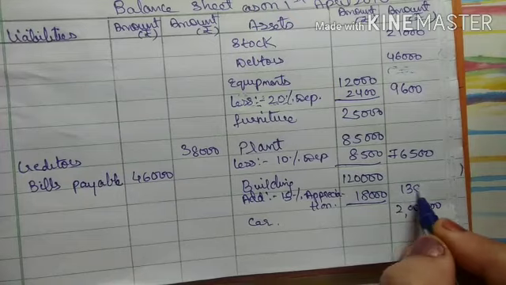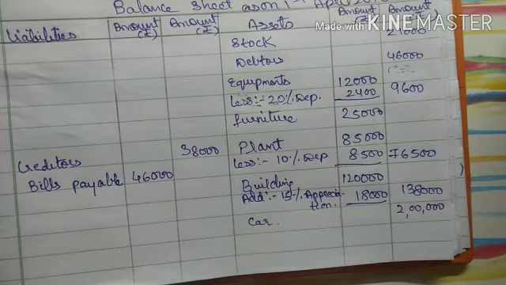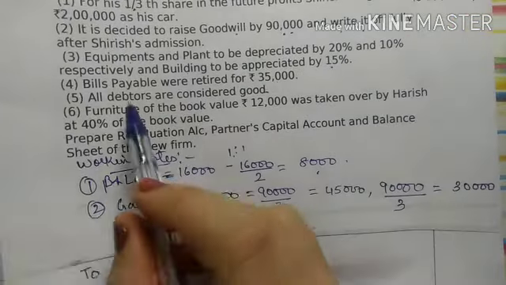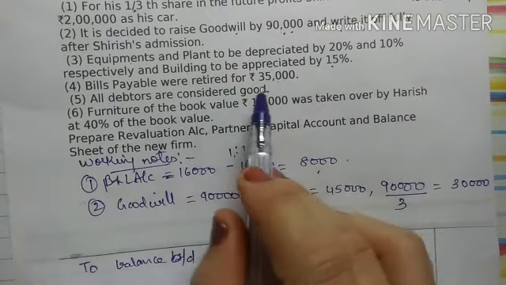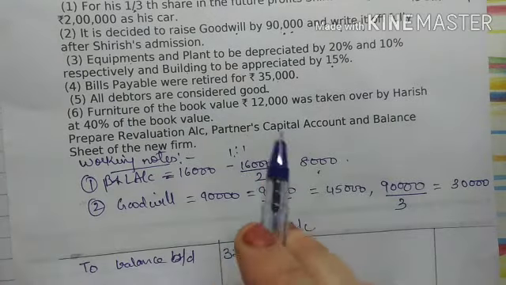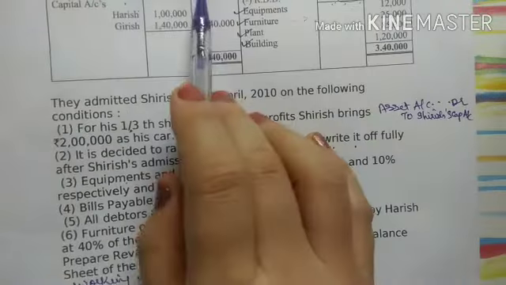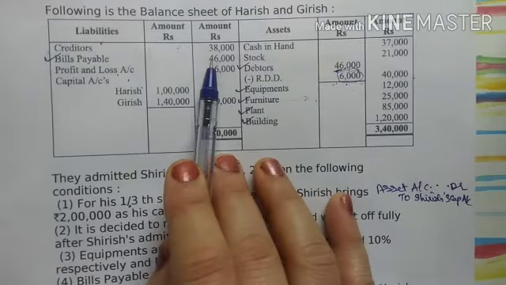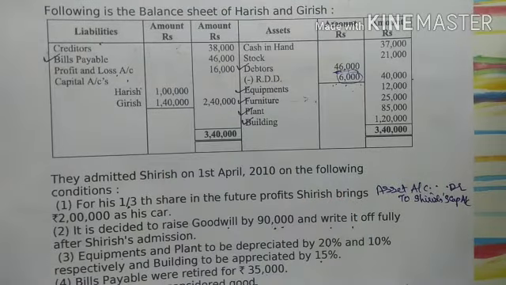So in the outer column it will become 1,38,000. Whenever there is appreciation, we add it, right? Now see the next adjustment. The next adjustment is: bills payable were retired for rupees 35,000. Now see, in the balance sheet, bills payables are 46,000, right?